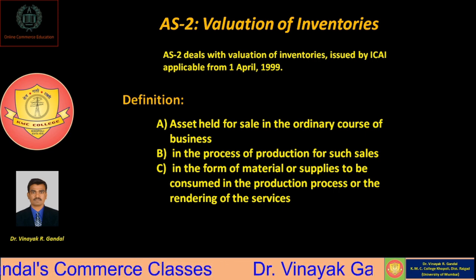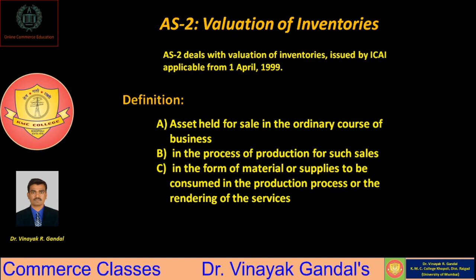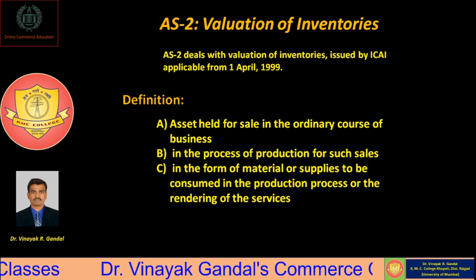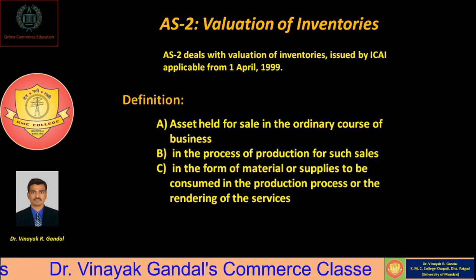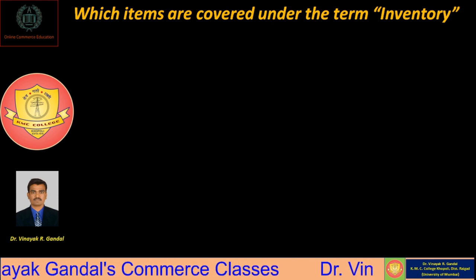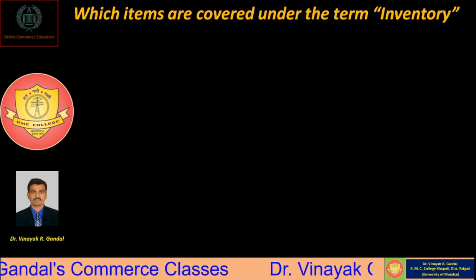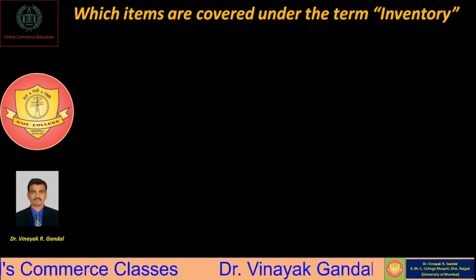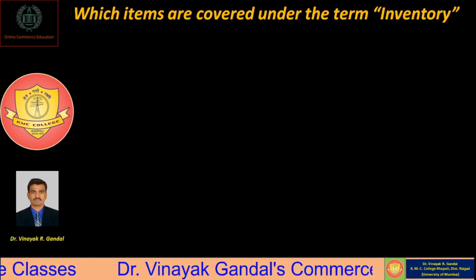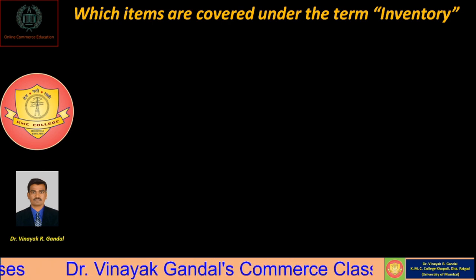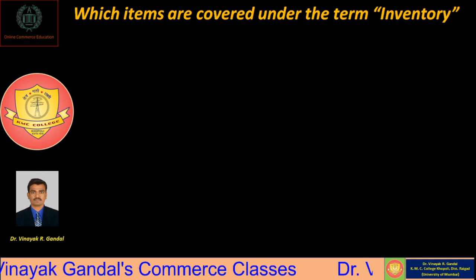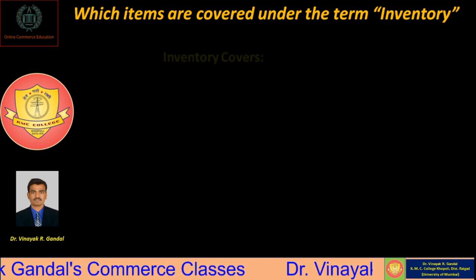So in short, whatever assets are held by the company for sale in the ordinary course of business are called inventory. And now the question arises, which items are covered under the term inventory? We must know the specific items of inventory that are included in the term inventory as per AS2.